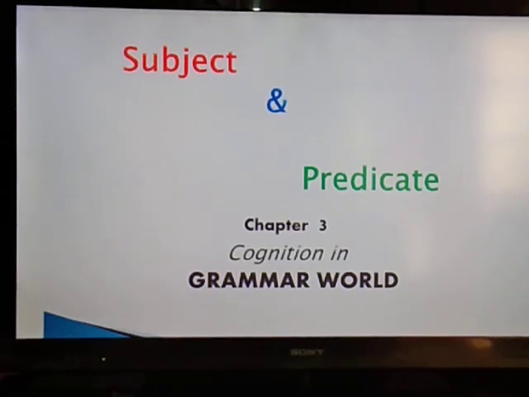Welcome children to another session of English class, and today we are going to start a new topic in grammar, that is subject and predicate.